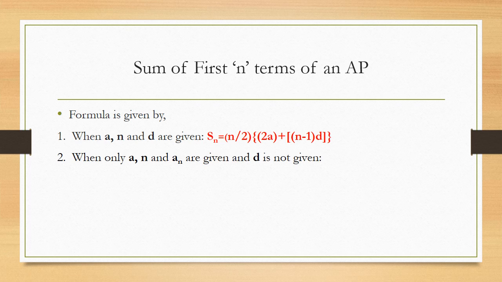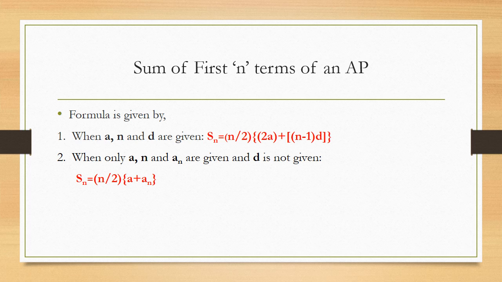Next situation, when you are given the first term a, the number of terms up to which you have to find the sum, and the nth term is also given to you. In that case d is not given. In that case also you can find the sum of first n terms, using the formula Sn equal to n by 2 into a plus an.